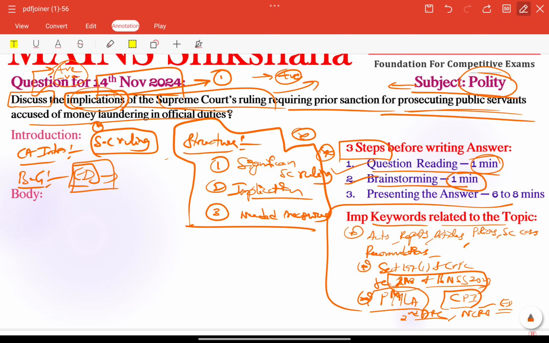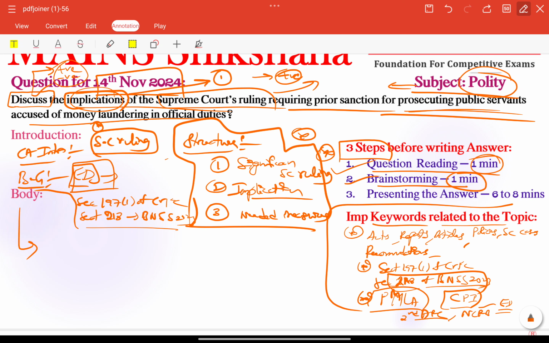Next, this particular decision reinforced the application of section 197(1) of CrPC along with section 218 of the Bharatiya Nagarika Suraksha Sanhita. These are very important in the background part.